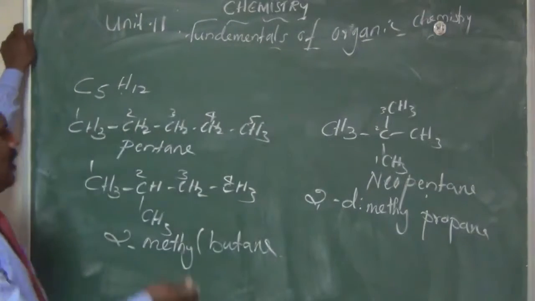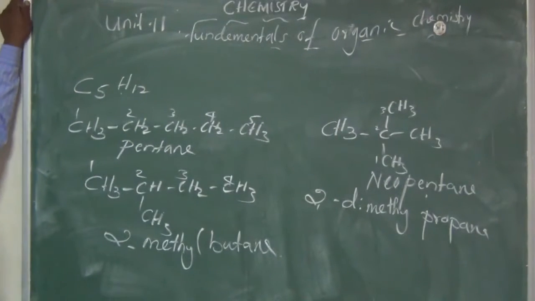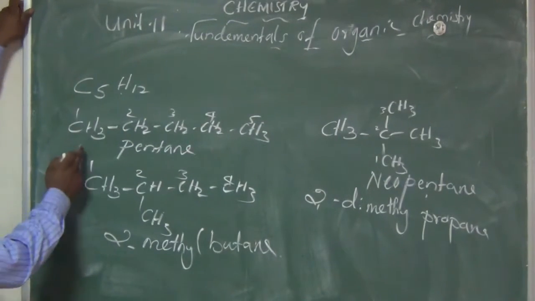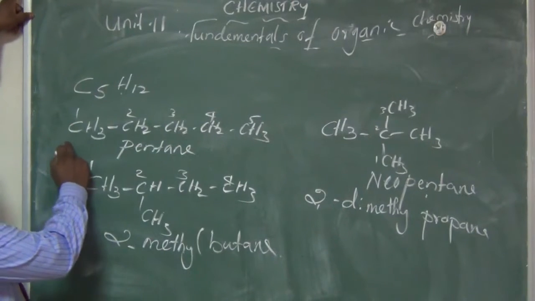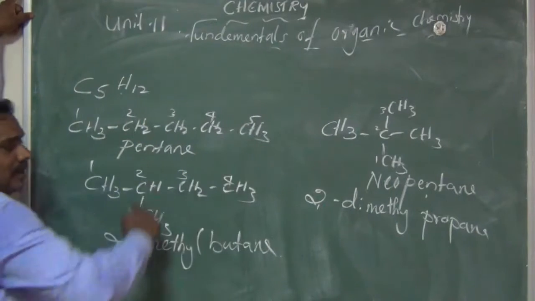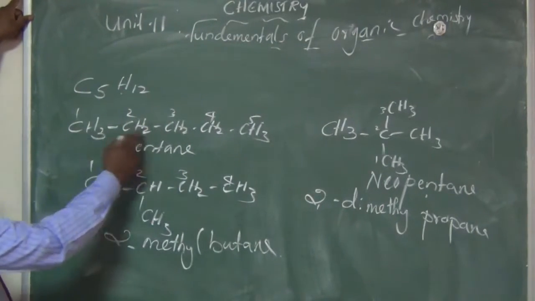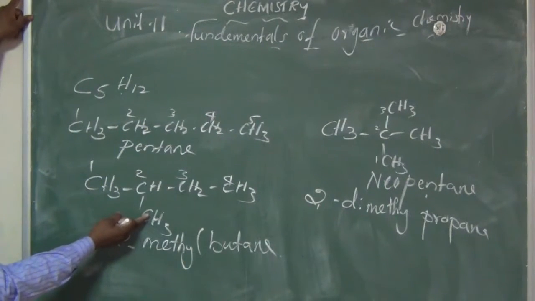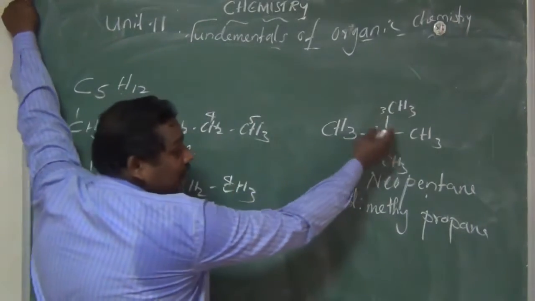Okay, dear children, what do you understand about this concept? The first compound has a linear arrangement, that is a straight chain compound, am I right? Here the number of carbon is 5, here also the number of carbon is 5, and here also the number of carbon is 5.